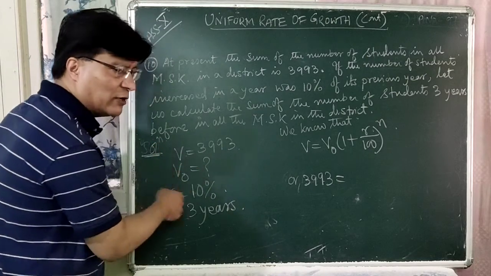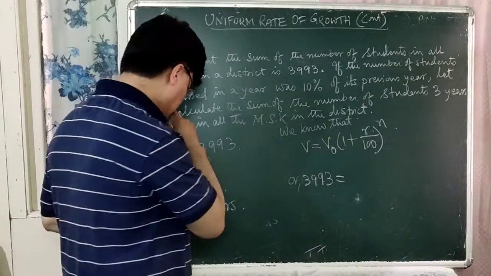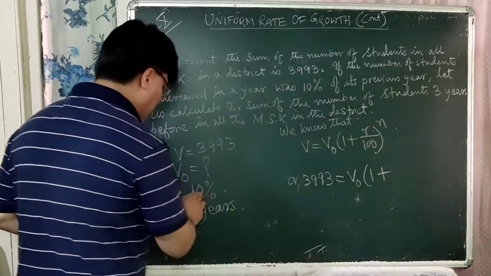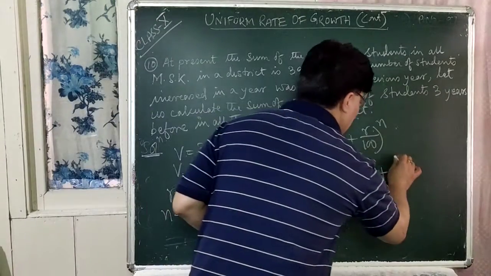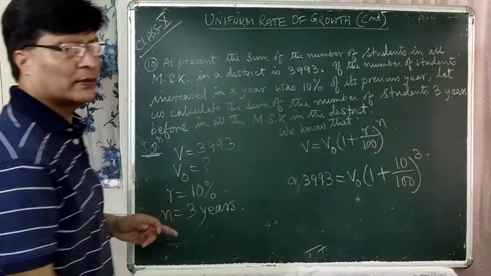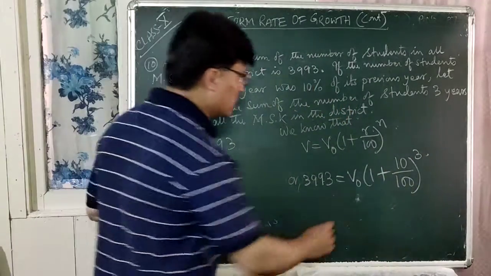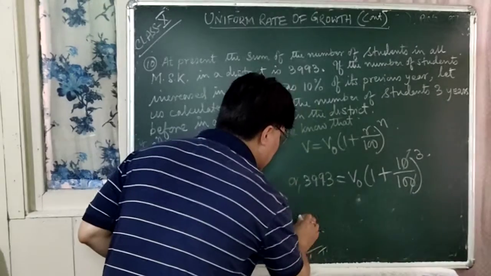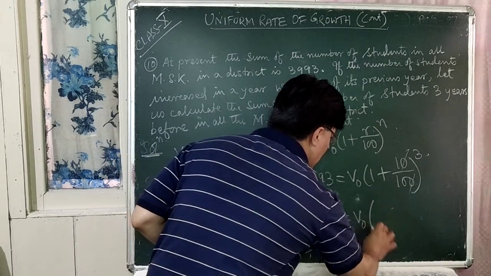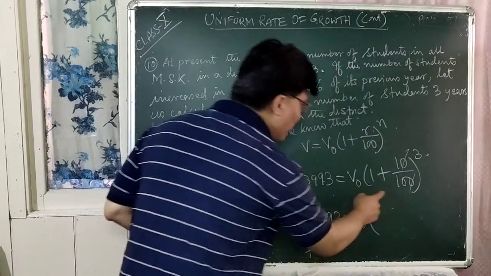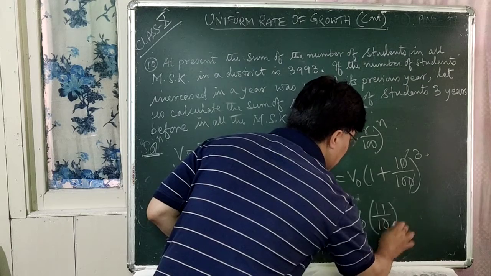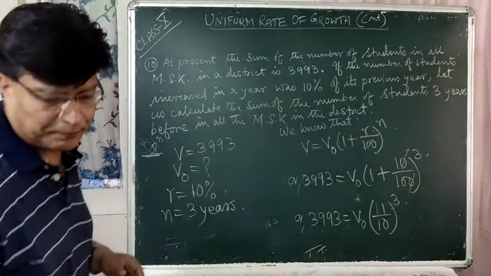V0 is the initial value before 3 years. So V0 keep it as it is, 1 plus, what is the value for R here? 10. 10 divided by 100, whole to the power 3. Is that right? So next, you can cancel this 0, or 3993 is equal to V0 within bracket. You can simplify it. 10 ones are 10 plus 1, that is 11 by 10 whole to the power 3.